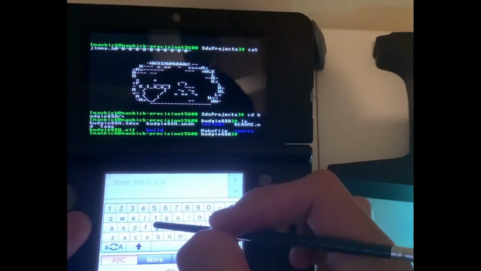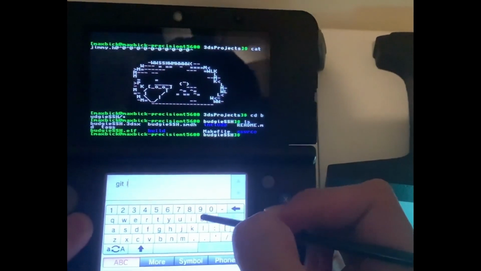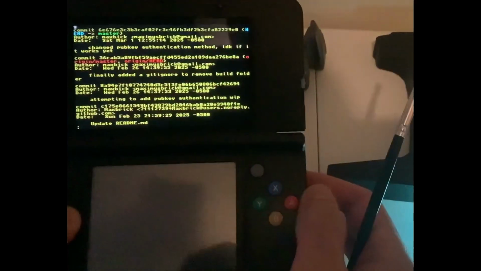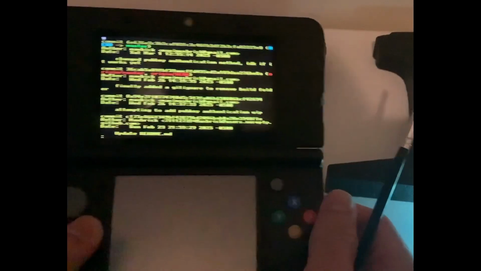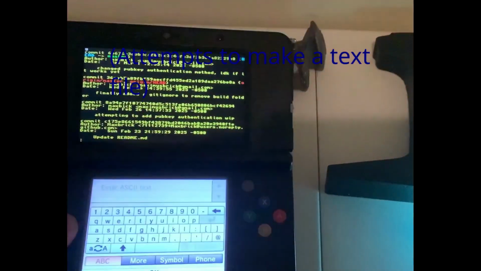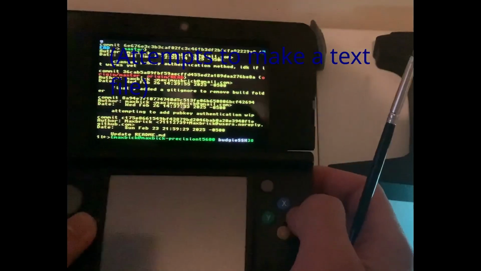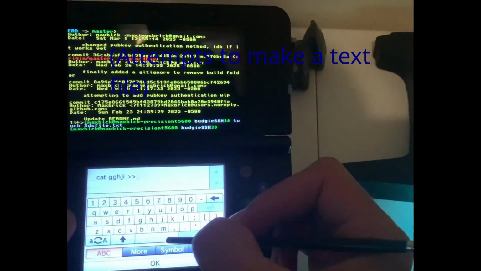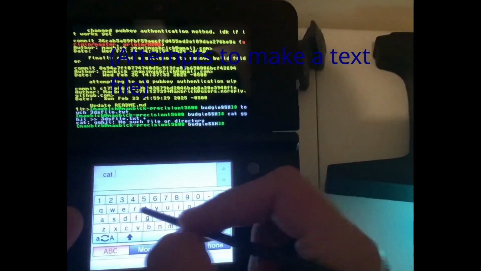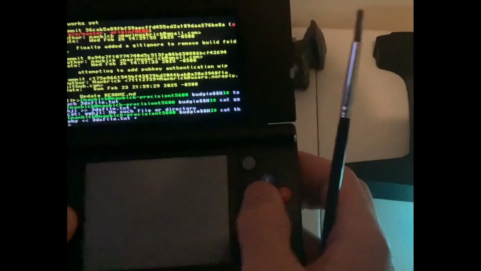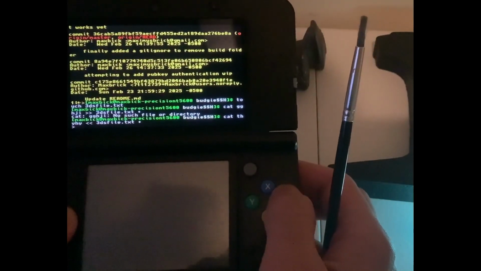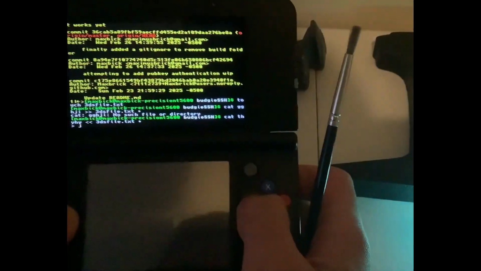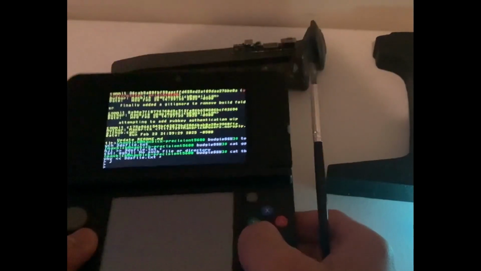We could also use git here, so git log, and yeah. I don't know what to do here, and I soft locked myself. There's no way to end user input.